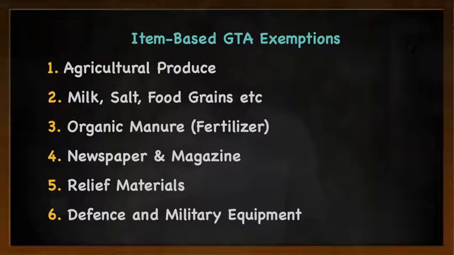To conclude, let us take 3 examples to understand it in a better way. First, let us say a company is sending tomatoes through a GTA. Now you need to see which of the exemptions is applicable. First, what are they sending? They are sending tomato. Tomato is an agricultural produce, so it comes under item based exemption. So on entire consignment fees, there is no GST.